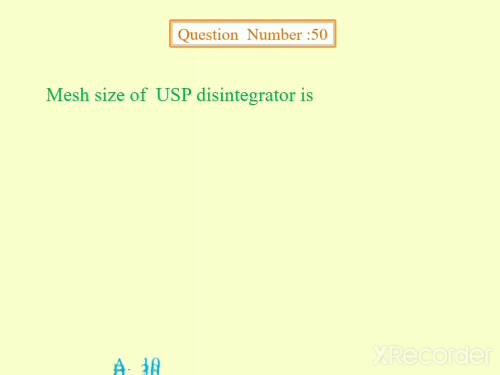Next question. Question number 50. Mesh size of USP disintegrator is 10, 20, 30, 40. So answer is 10. So these are the next 50 questions of part 2.